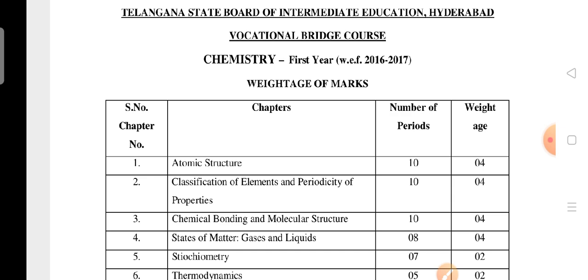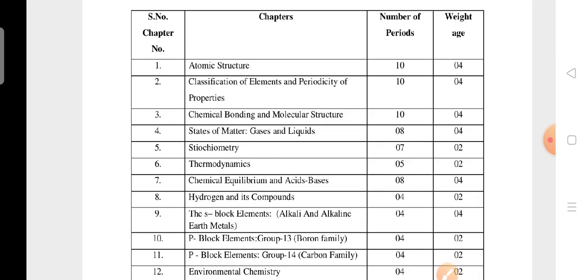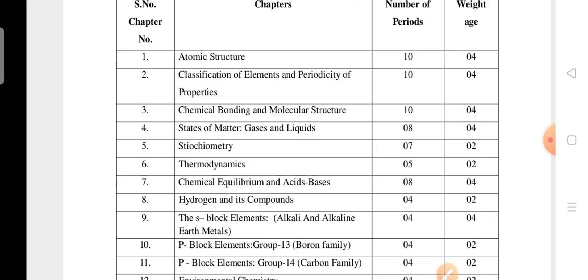So this is the syllabus of the chemistry. How many units are there in chemistry? This is the syllabus for the 100% syllabus. Before the deleted content, if anybody asks what the syllabus is, this is the syllabus of chemistry for the BPC and MPC bridge course students.